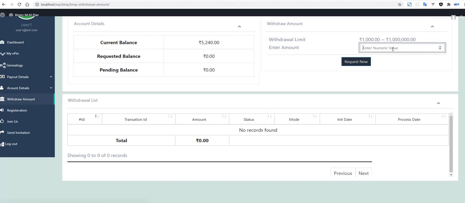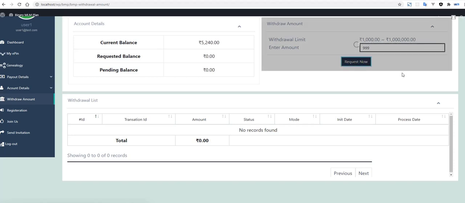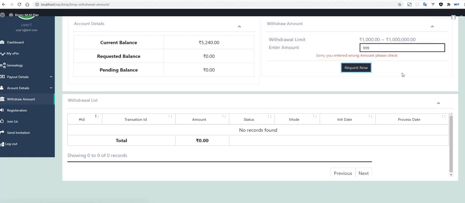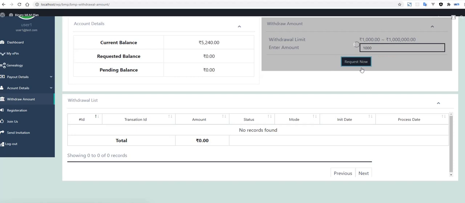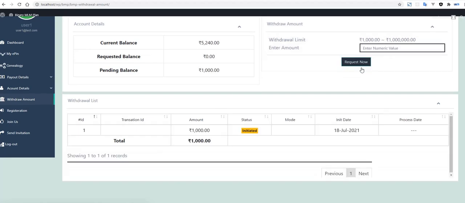So if I am putting in 909 here, what information will I get? Sorry, you entered the wrong amount, please check. If I am putting in 1000, what will happen? This will be processed. This has been processed.